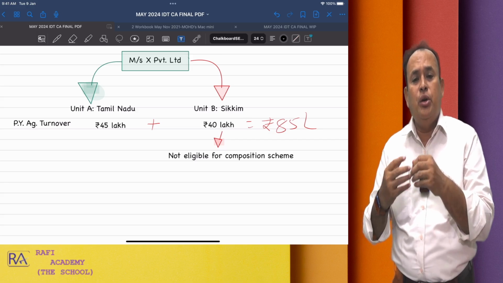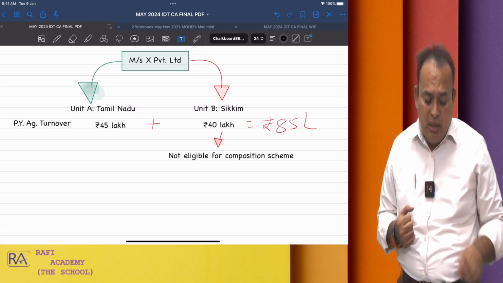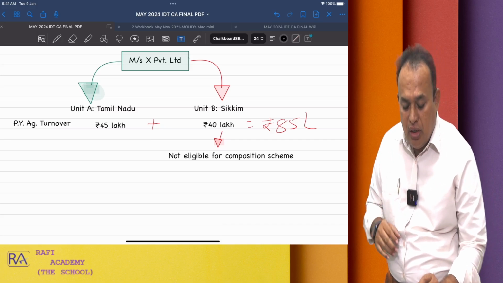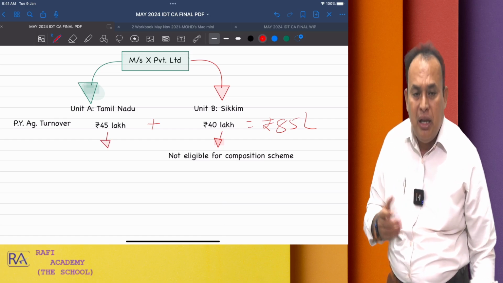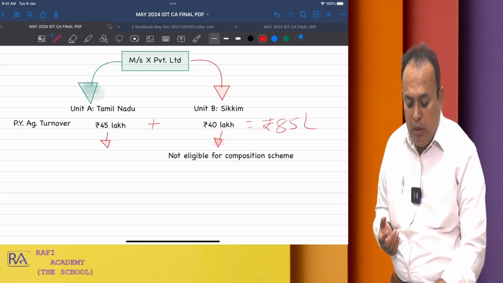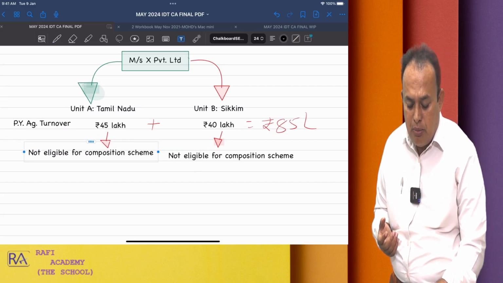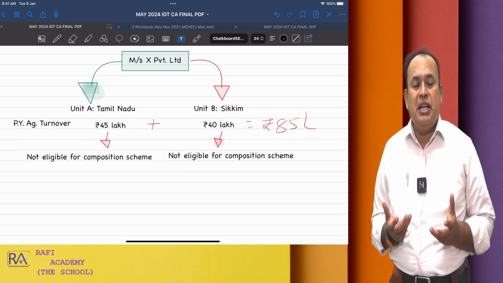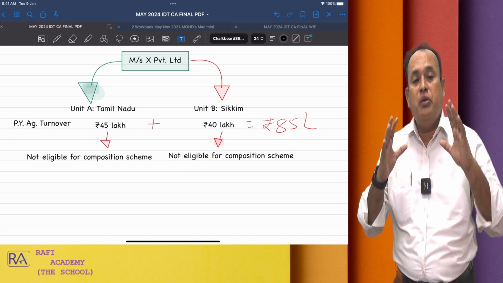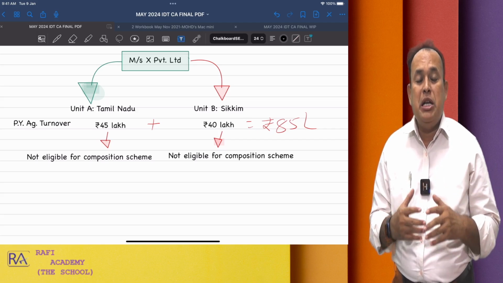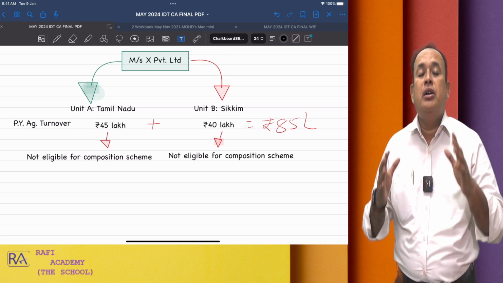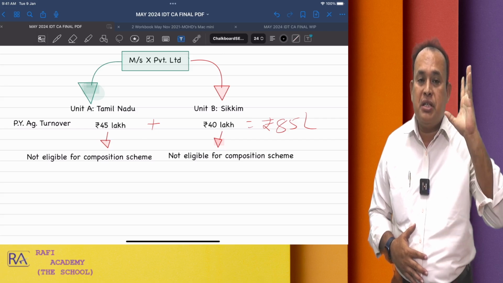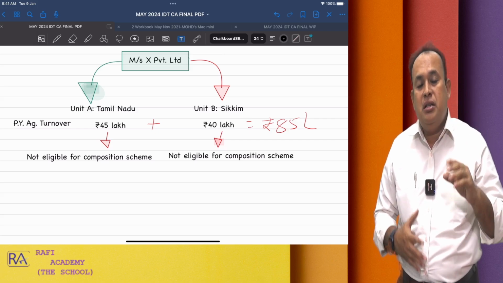In the state of Tamil Nadu, ex-person can go for this composition scheme. The law of the land says that, sorry, you cannot go for this also, because it should be on an all India basis. Either you may be under composition scheme or you may be under the normal scheme. If you are eligible for composition scheme, on an all India basis, all your units that may be having multiple registrations with the same PAN number, we call them distinct persons, should have one option: either composition scheme if they are eligible, if not, normal scheme.